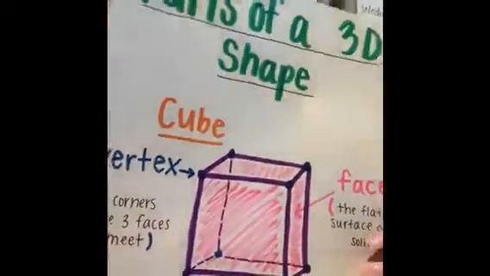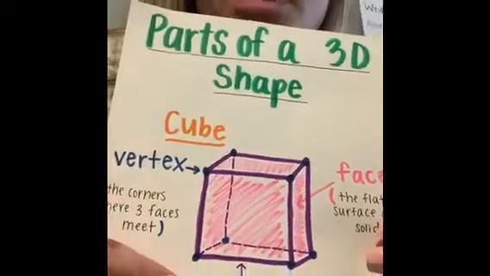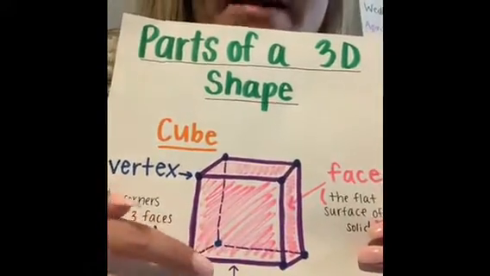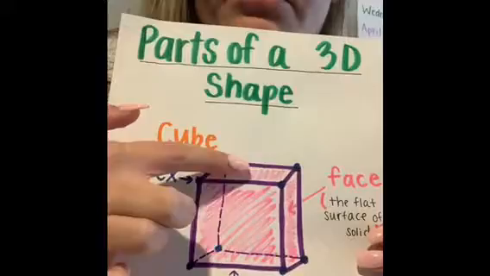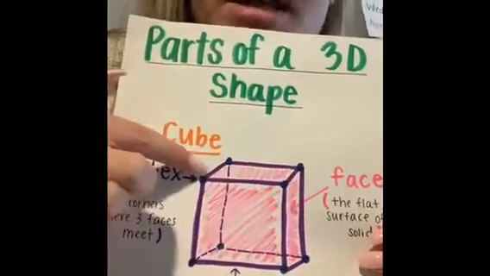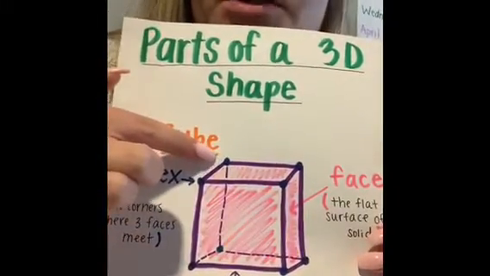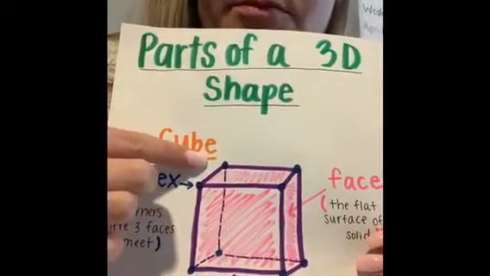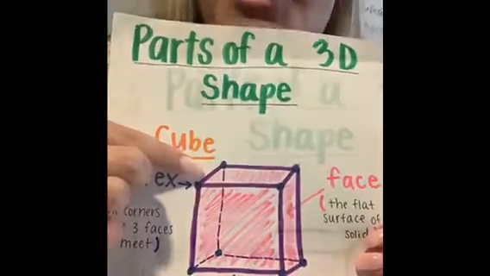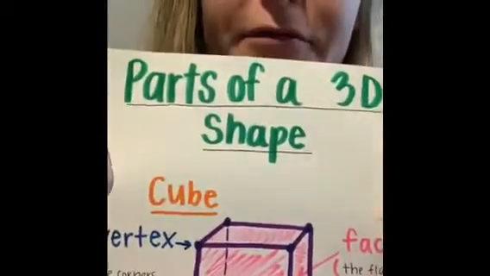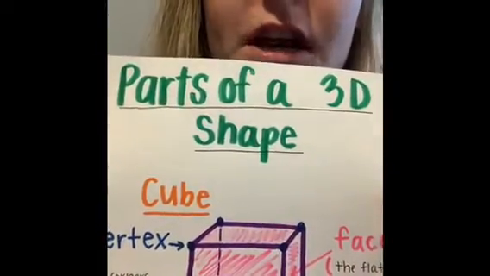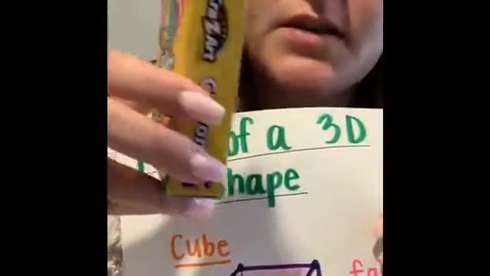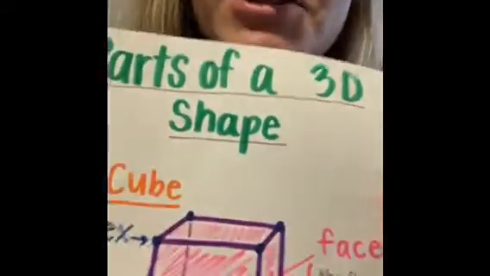And so the sides of our cubes are also called edges. And so every edge that we have on our cube is equal. Now these right here look shorter just because that's how it's drawn to make it look like it's a 3-dimensional shape. Remember, 3-dimensional shapes are fat, not flat. So remember, fat, not flat. 3D shapes are going to be fat, like this box of crayons. And as you guys learned about 2D shapes, they're going to be flat, like this piece of paper. So we're working with fat shapes now.